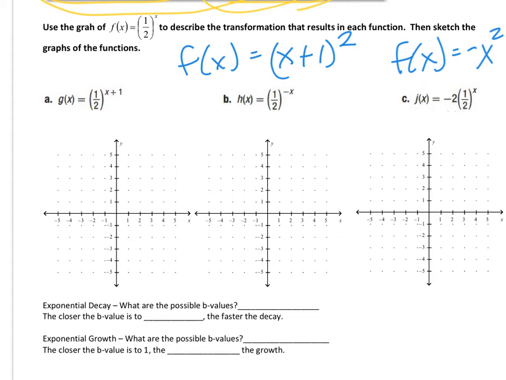Now we're going to do some transformations of exponential functions. So what I want to do first is just talk to you about transformations that we did with quadratics. So a basic quadratic is just an x squared function. So when we put into the function an x plus 1, we knew that this function was going to slide to the left 1 unit. When we had a negative in front of the quadratic, that meant that we were going to have a flip. So some of these same properties, when we look at an exponential with the exponent being the place of the input, we're going to see some of these same transformations that take place.